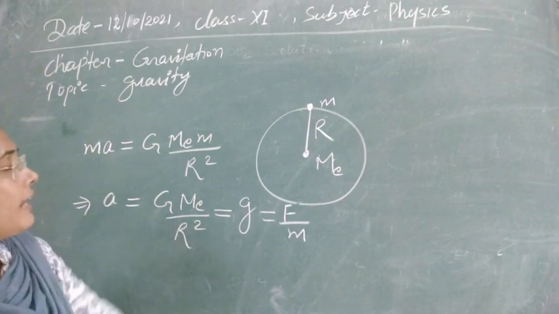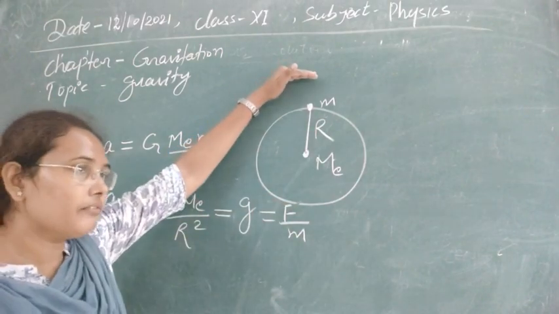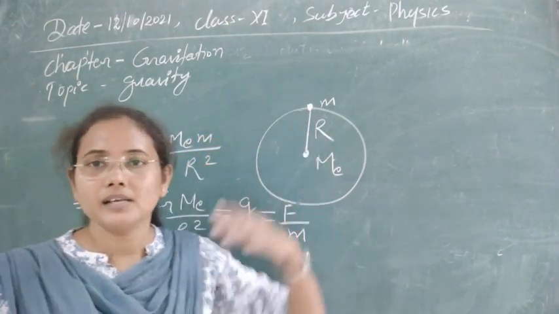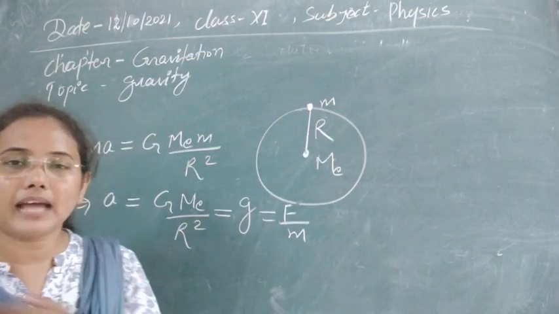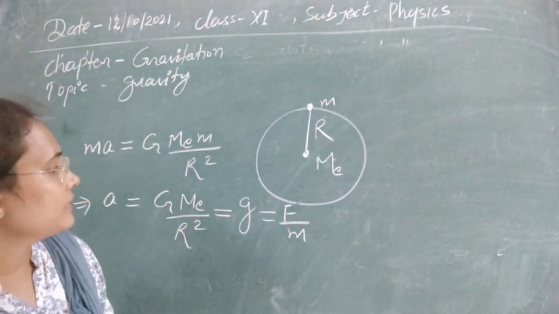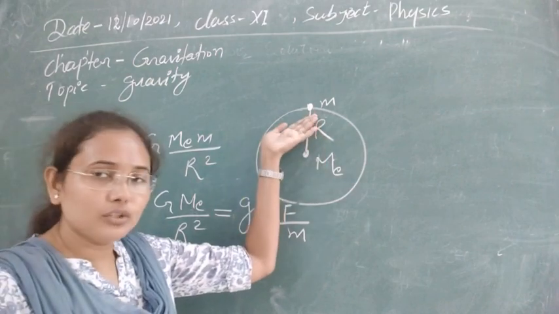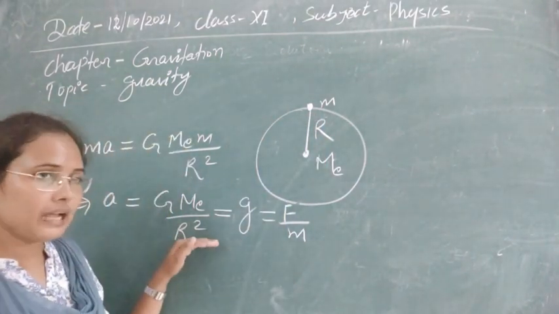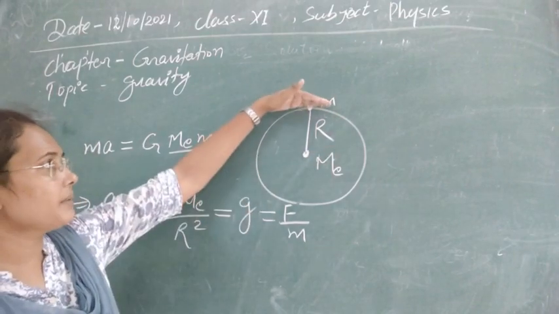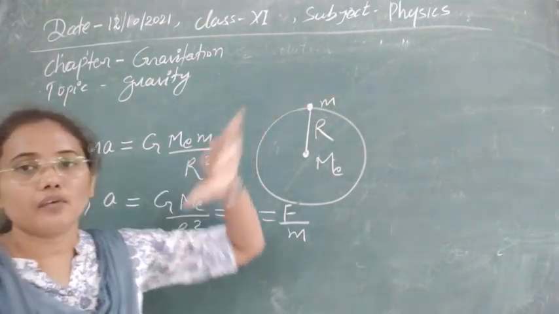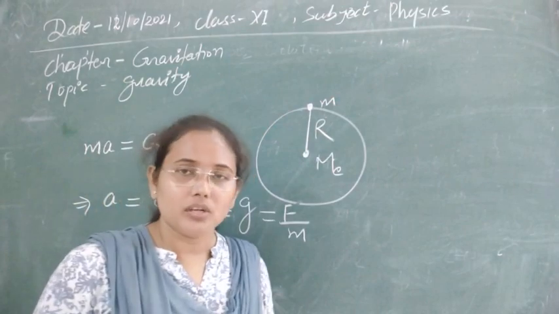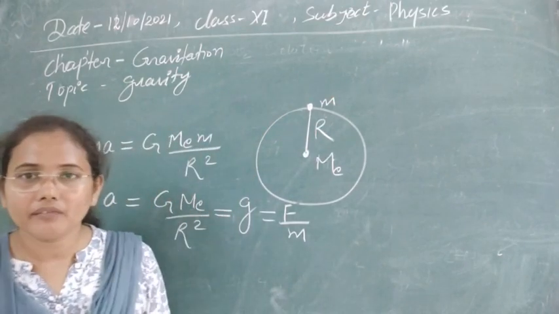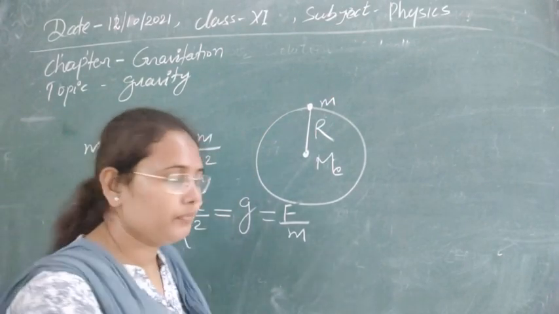If we take a point above the surface, the value of g will change and we will experience different gravity. If we are below the surface, we will experience different gravity. This is the value of gravity exactly at the surface, where the distance is equal to the radius of the earth. Now let's see how gravity varies when different factors change.